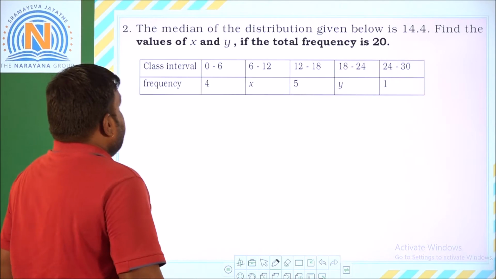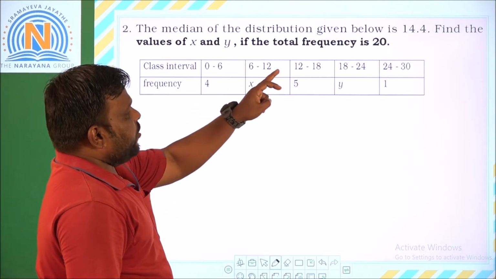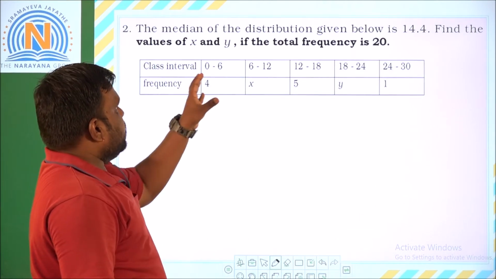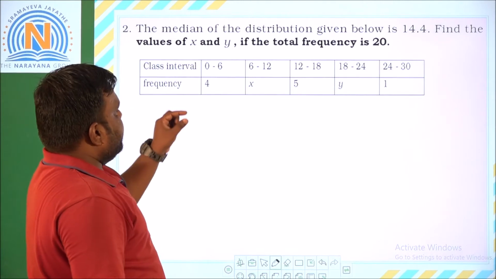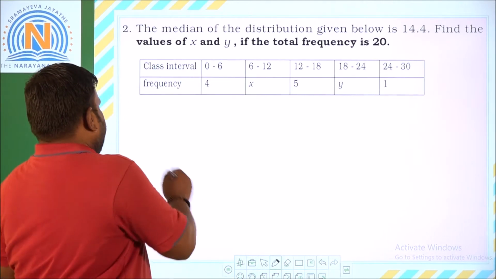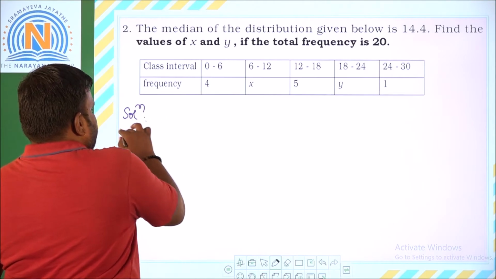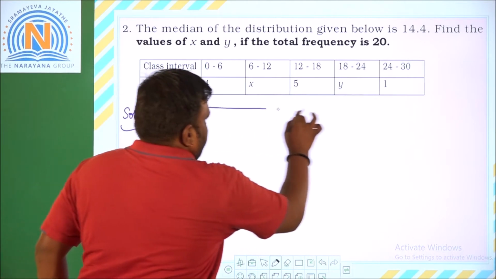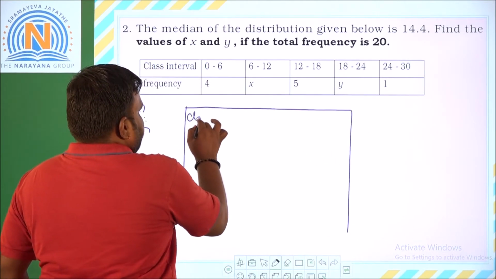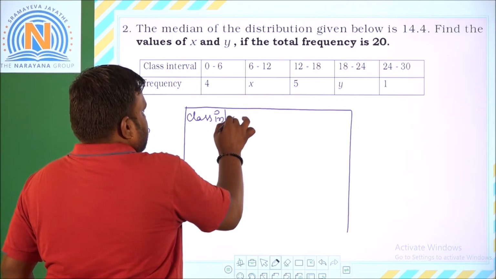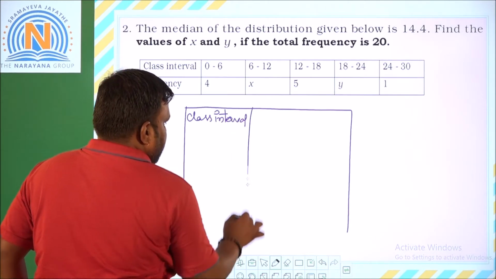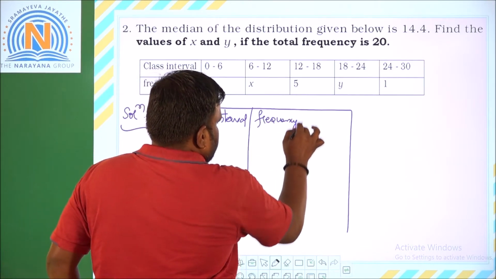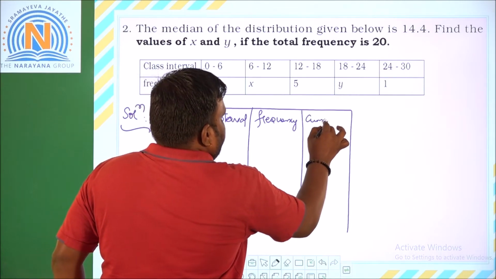Coming to the second question here. The median of the distribution given below is 14.4. Find the values of x and y if the total frequency is 20. Here also the total frequency is given as 20 and you have to find the x and y values. For the solution, you can do it in the previous way also. Next, let us draw the distribution table for this. It has the class interval, next the frequency, and next the cumulative frequency.